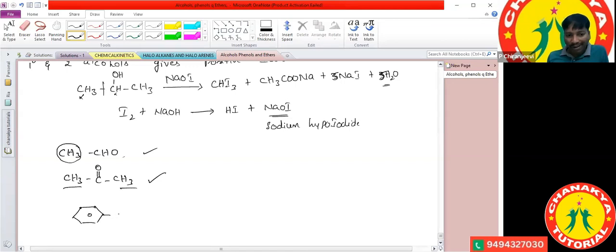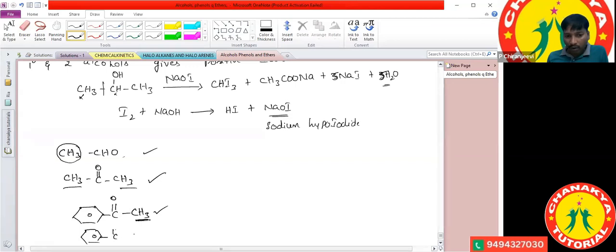Upcoming chapter question, interlink question. C double bond O, CH3. This one also gives us a positive iodoform test, due to the presence of the alpha carbon methyl group. But benzophenone does not give the positive iodoform test.